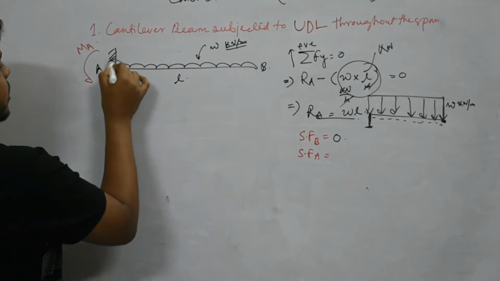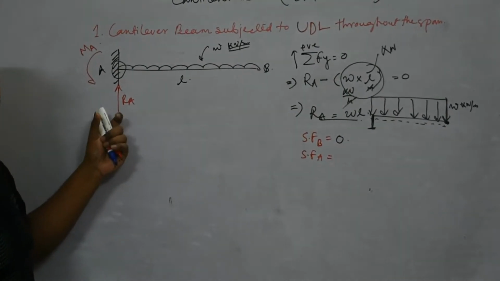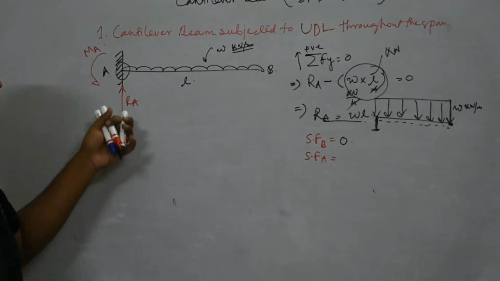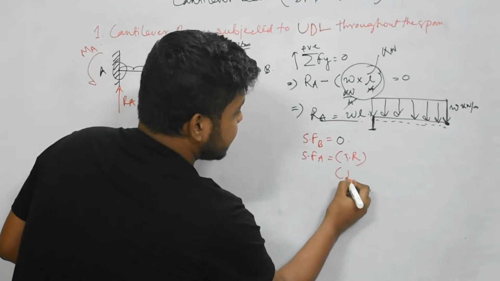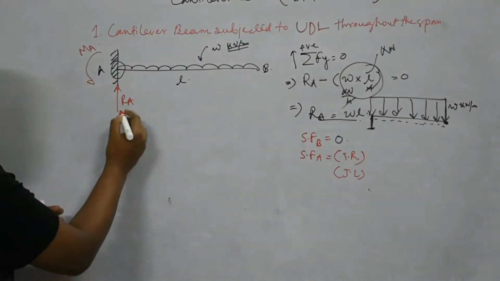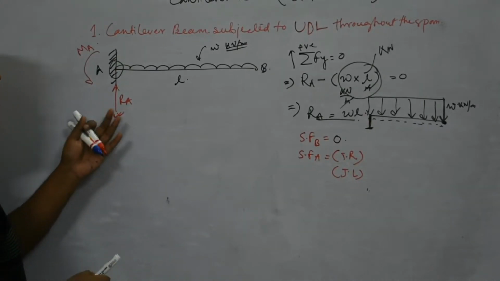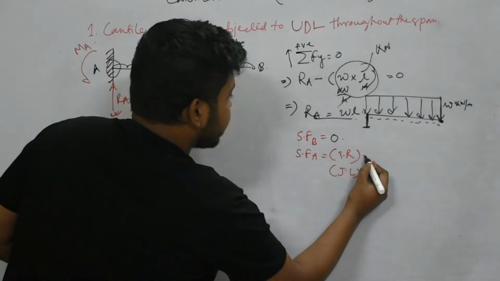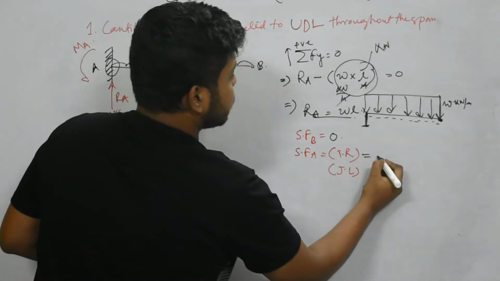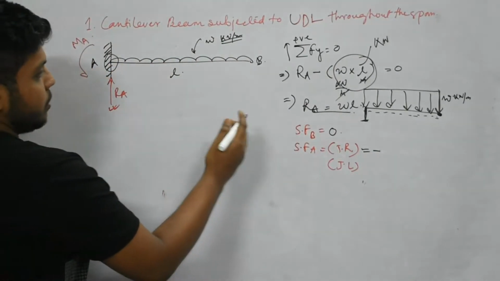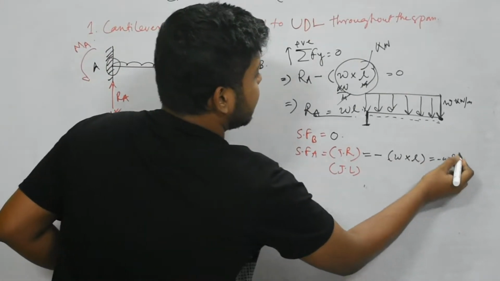So in that case, if we find out SF at A, now we have to check A is subjected to a point load. So there will be a consideration of SF at A just right and SF at A just left, because this point load is applying here. I mean, this is a reaction force developing here. So just right, only this UDL part is there, this is downward. Downward force means negative, and total load means small w into L, that means minus WL.